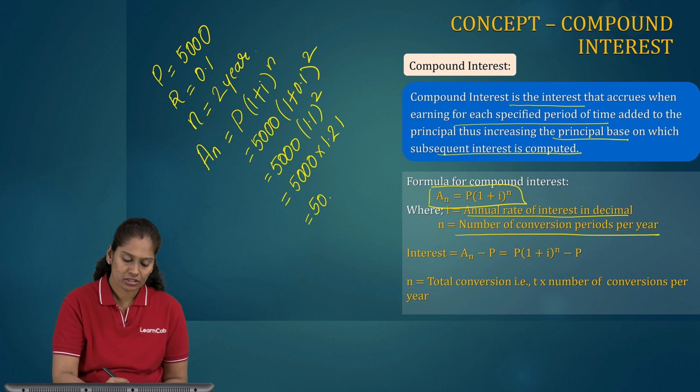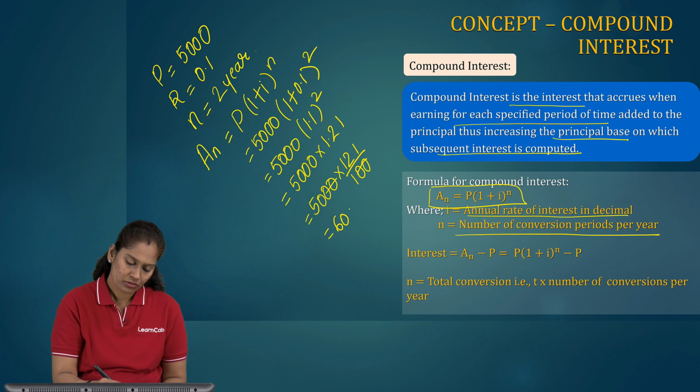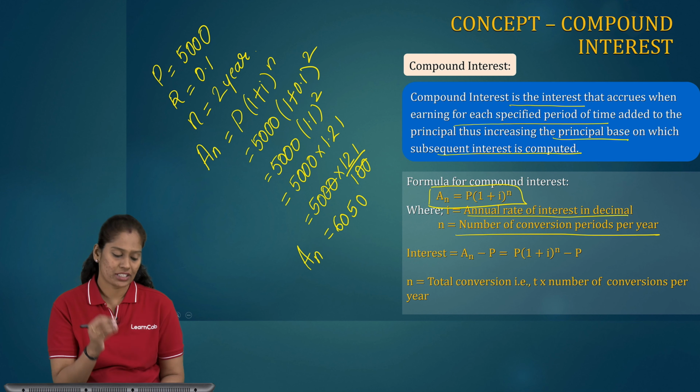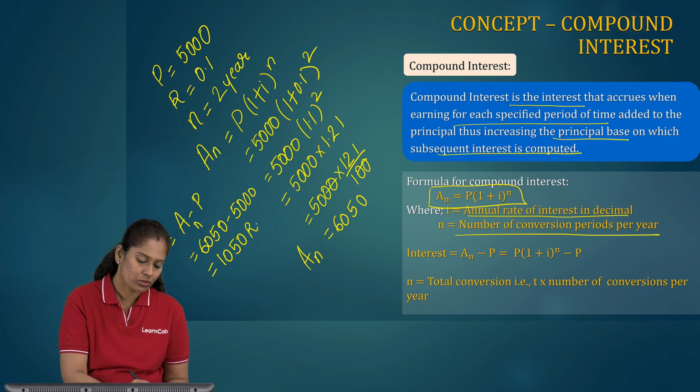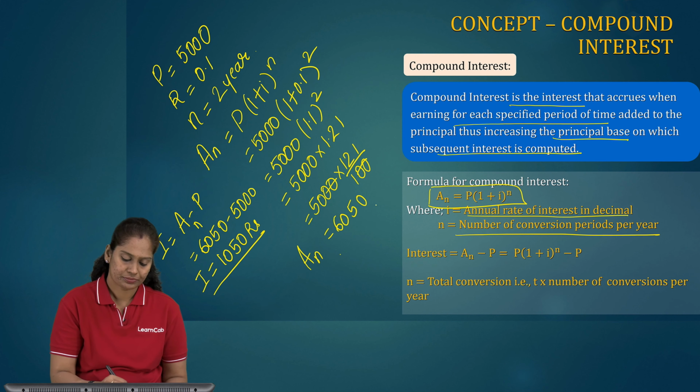So 5,000 multiplied by 121 upon 100, cancel. So it will be 6050. So my An is equal to 6050. So my interest will be amount minus principal, that is 6050 minus 5,000. So it's 1050 rupees. That is my interest.